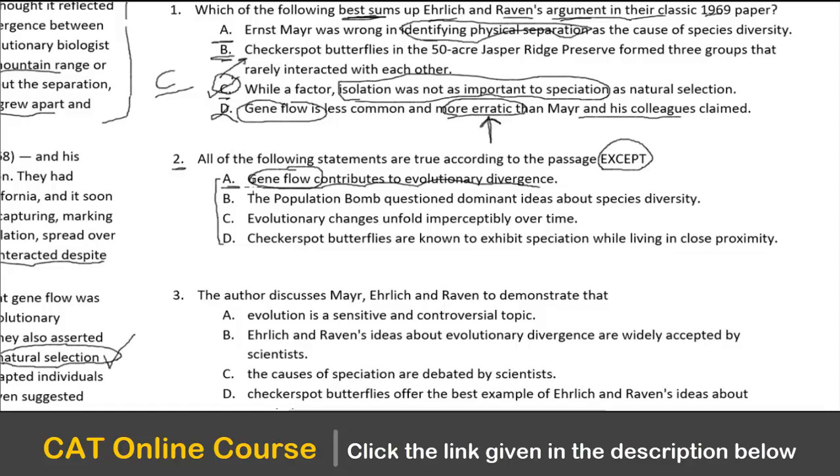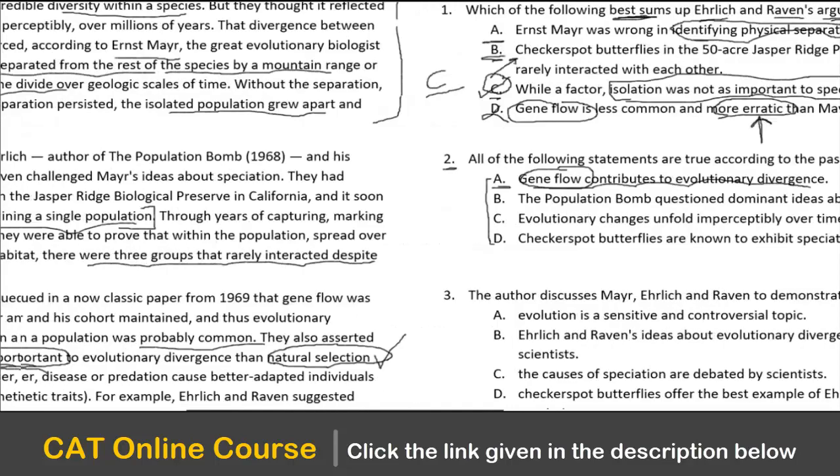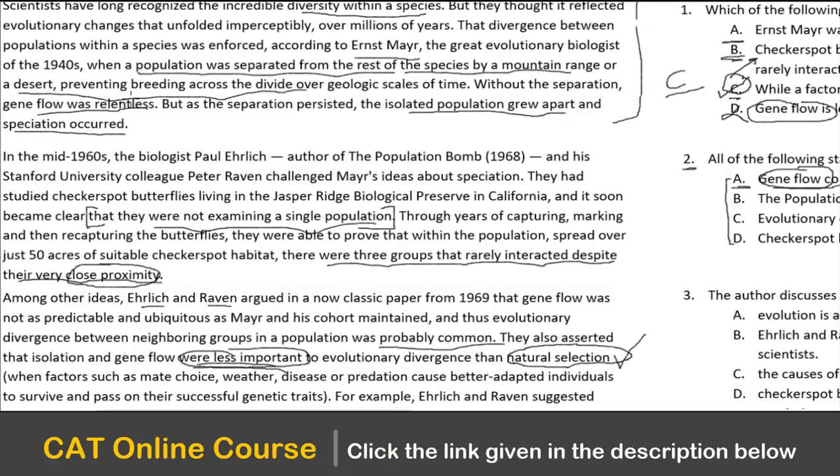Of course, gene flow is playing a role. And evolutionary changes unfold imperceptibly. Definitely, if you look at this option C, it is given straight away from the passage: evolutionary changes that unfold imperceptibly over millions of years.